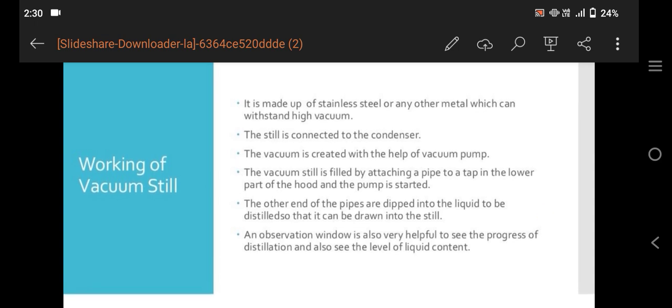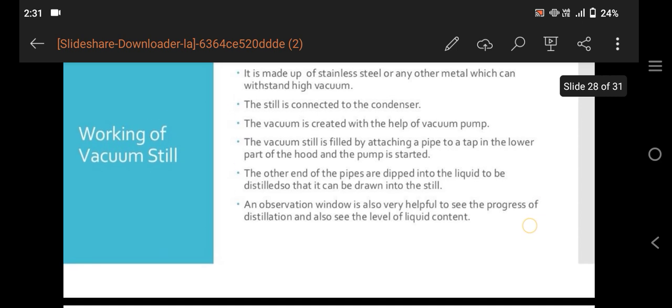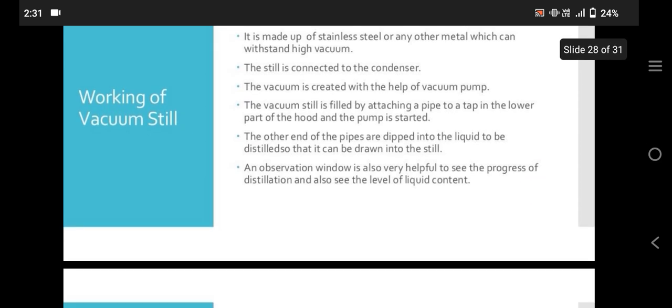The vacuum still is filled by attaching a pipe to a tap in the lower part of the still and the pump is started. The other end of the pipe is dipped into the liquid to be distilled so that it can be drawn into the still. An observation window is also very helpful to see the progress of distillation and also see the level of liquid content.